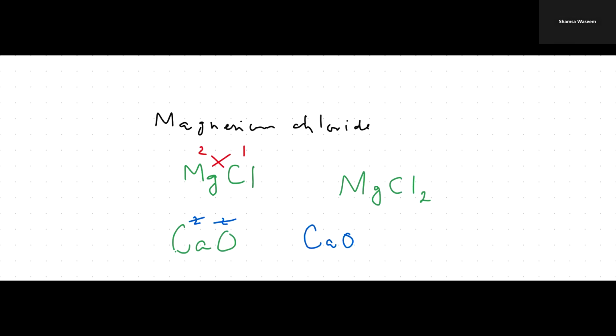What about transition metals? For transition metals other than zinc, their oxidation numbers, like how many electrons they lose or gain, are going to be written in Roman numerals. Like if I just say iron 3 oxide, okay, iron 3 oxide, it means the oxidation number of iron is going to be 3. I'll write the symbol of iron, which is Fe from the periodic table. Oxygen is O. The oxidation number of iron is 3. Oxygen is in group 6, so it gains 2 electrons. I'll write 2. Okay. So we're going to cross multiply. So the formula of iron 3 oxide is going to be Fe2O3. All right.